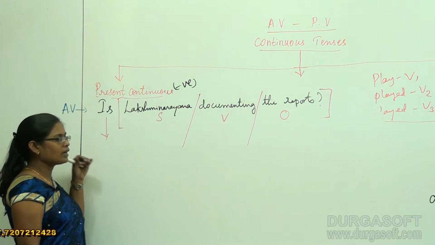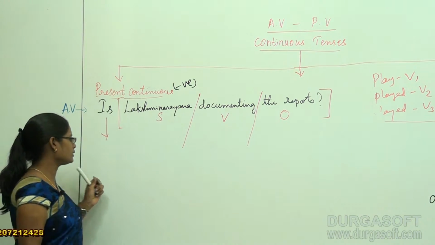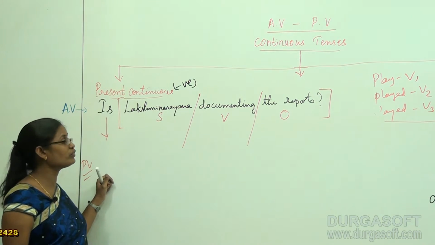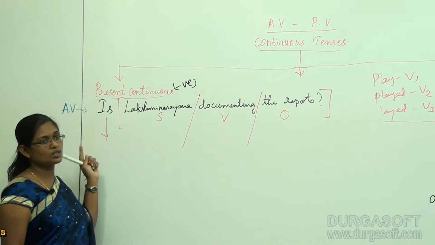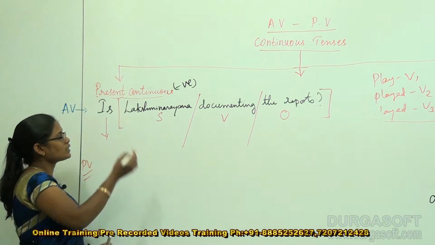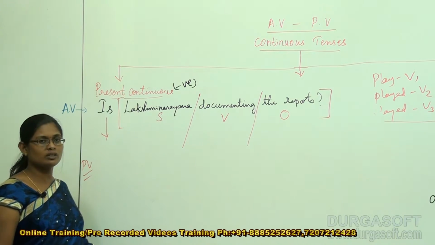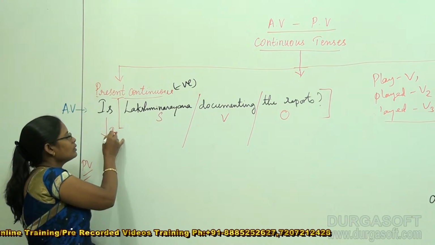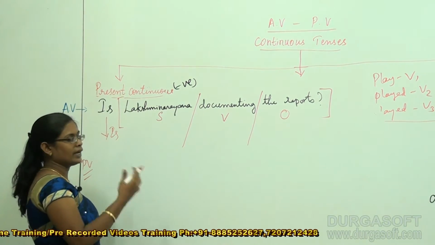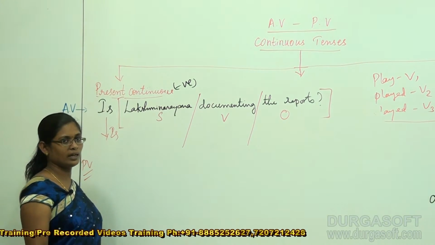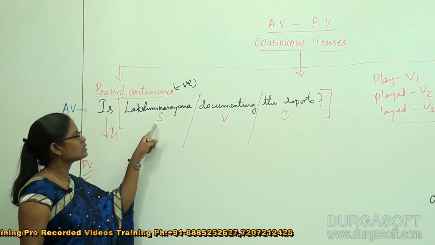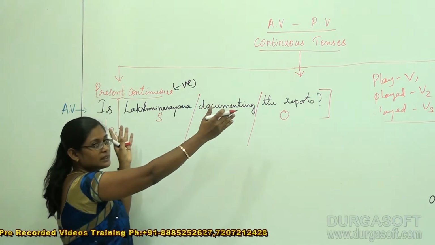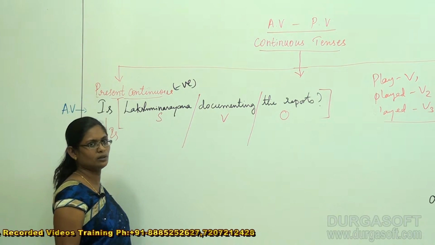Now, when it comes to a passive voice, the structure is this. This is the passive voice questioning structure that I am giving for conversion of active voice into passive voice. And what is the structure for an active voice question? That's in the present continuous tense: is or are or am plus subject plus verb plus object. From this part I'm considering it as my subject, verb, object, okay?